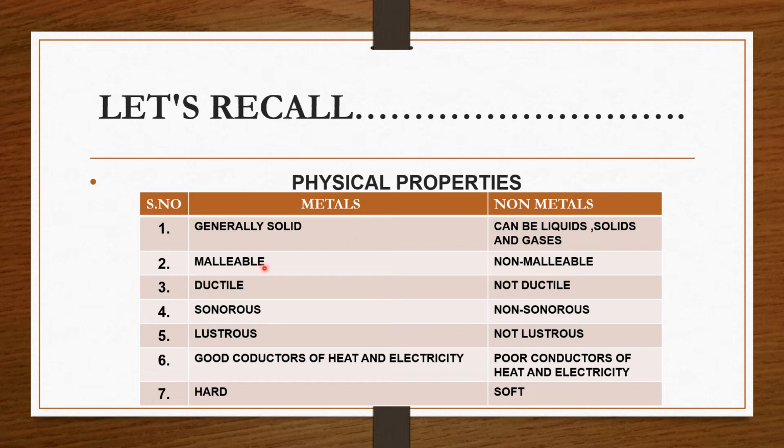Metals we can convert into thin sheets, whereas non-metals we can't, which means they are non-malleable. Similarly, metals can produce sound, whereas non-metals cannot. In terms of conductivity, metals are good conductors of heat and electricity, whereas non-metals are poor conductors of heat and electricity.